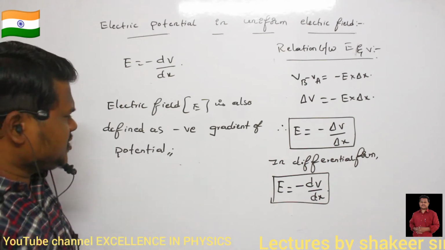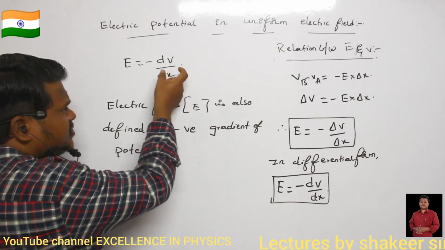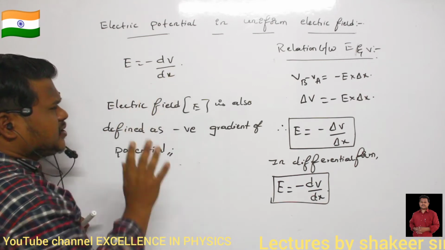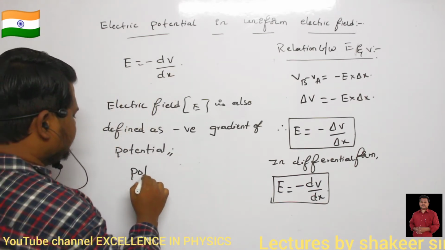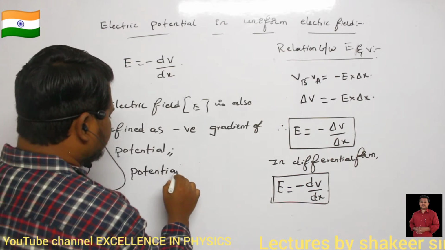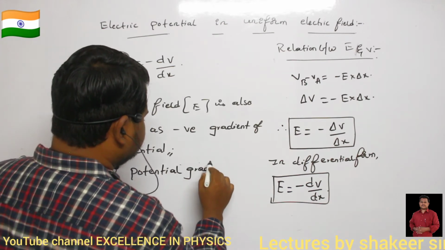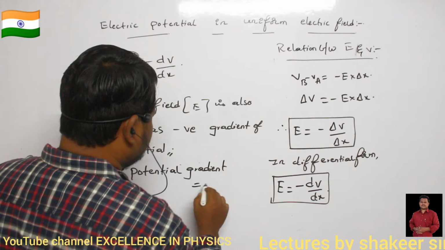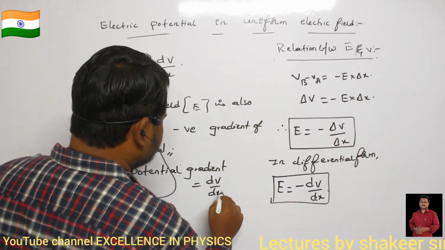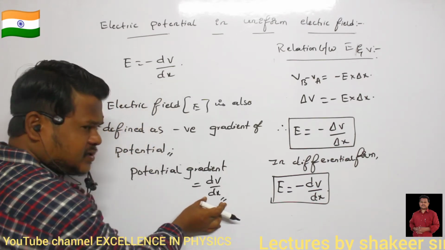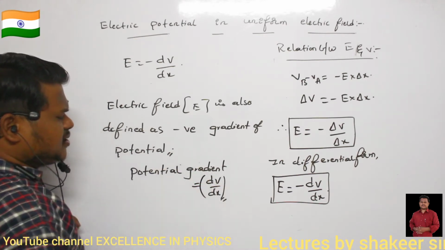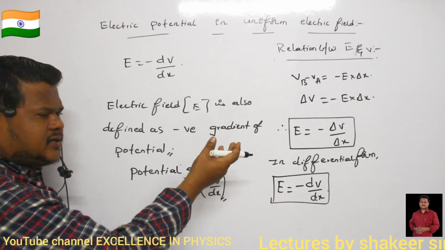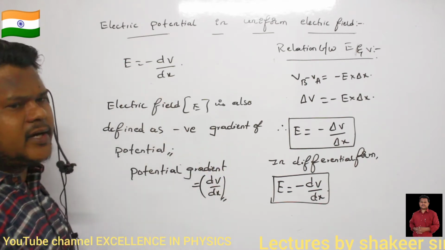Negative gradient of potential means how potential is changing with respect to x value. That is called potential gradient. Clear? Potential gradient means dV divided by dx. So with respect to distance, how dV is changing, that ratio we call potential gradient. Negative potential gradient means we are just placing a negative symbol.